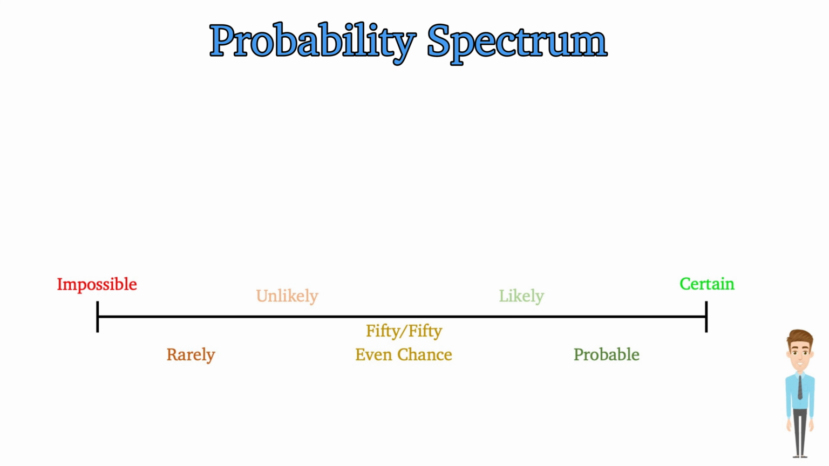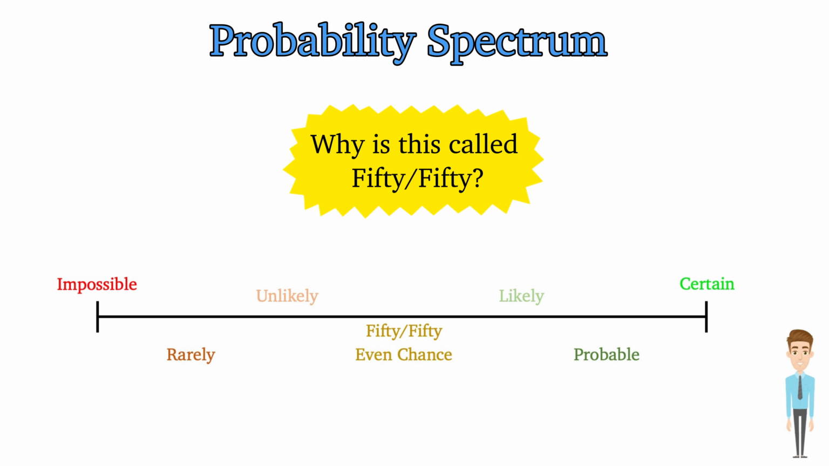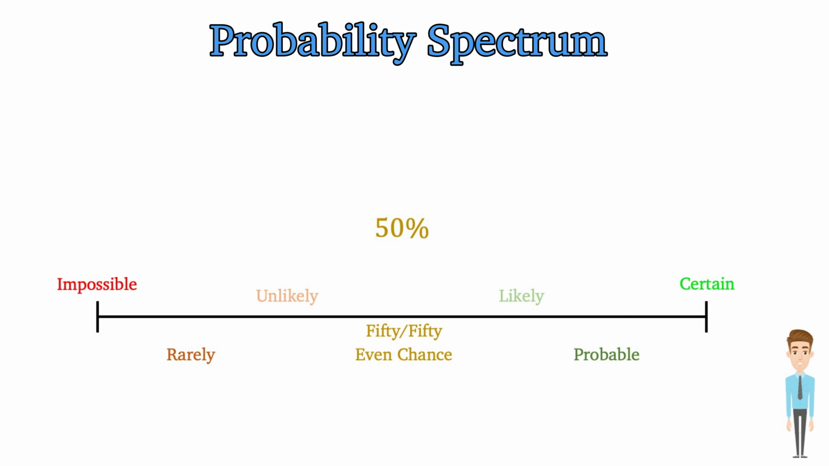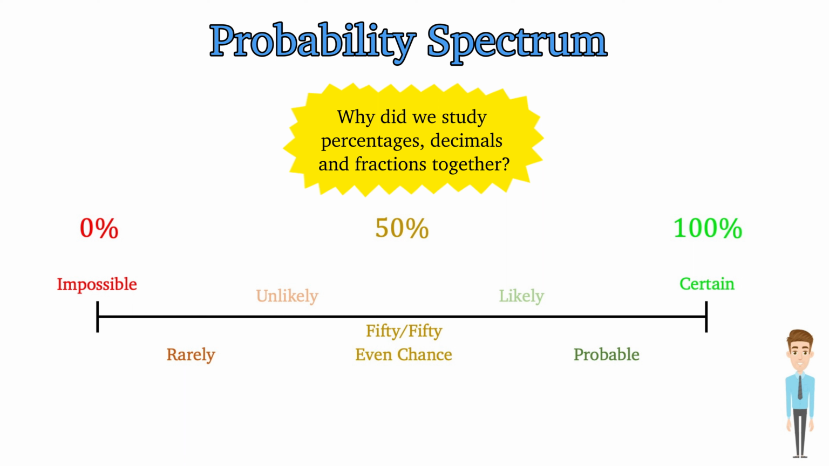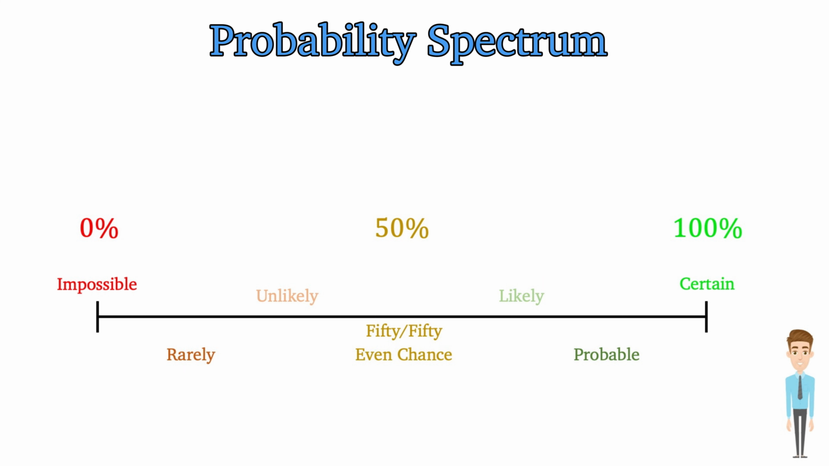chances of events. Starting at the middle, why is this called 50-50? Yes, because it has a 50% chance of it occurring. Next, filling out the extremes, the start we have 0%, and the end we have 100%. Now, I want you to think back to a previous topic when we did percentages, decimals, and fractions. Why did we study all these three together? Yes, because they all represent the same thing. We have the percentages up already. Let's add fractions and decimals.